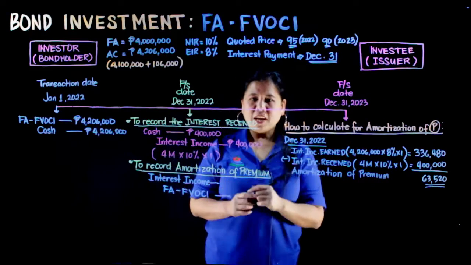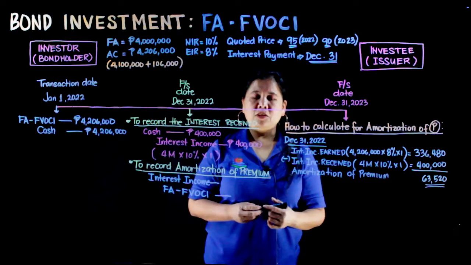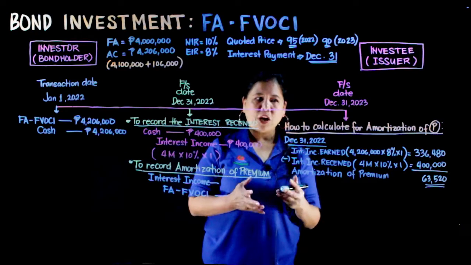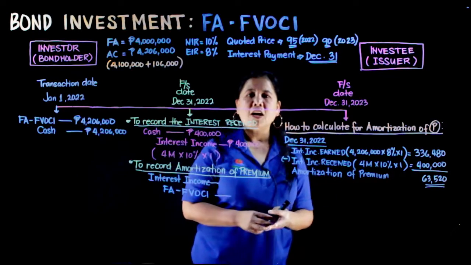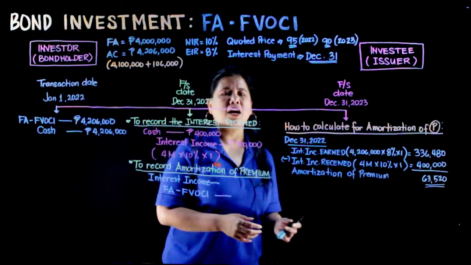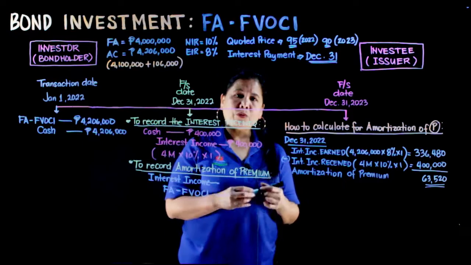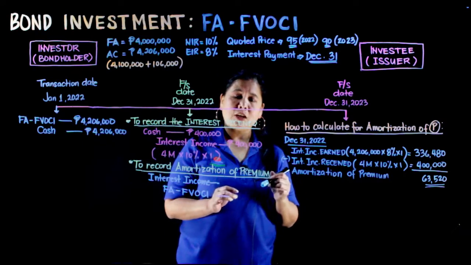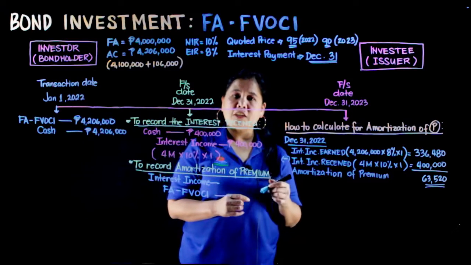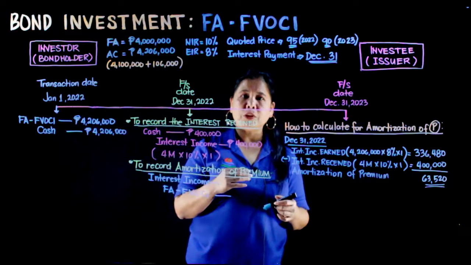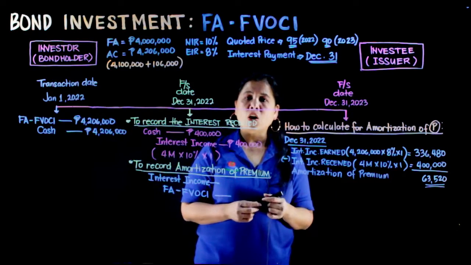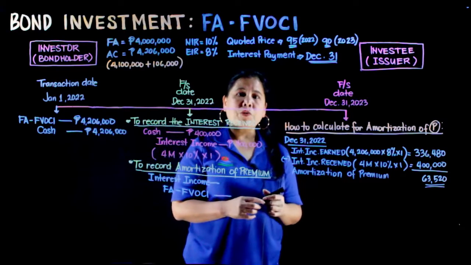Alright, so if you remember our discussions about how to calculate the amortization of the premium or discount, our formula is we start with the interest income earned minus the interest income received. The difference between the two will be your amortization of a premium or discount.